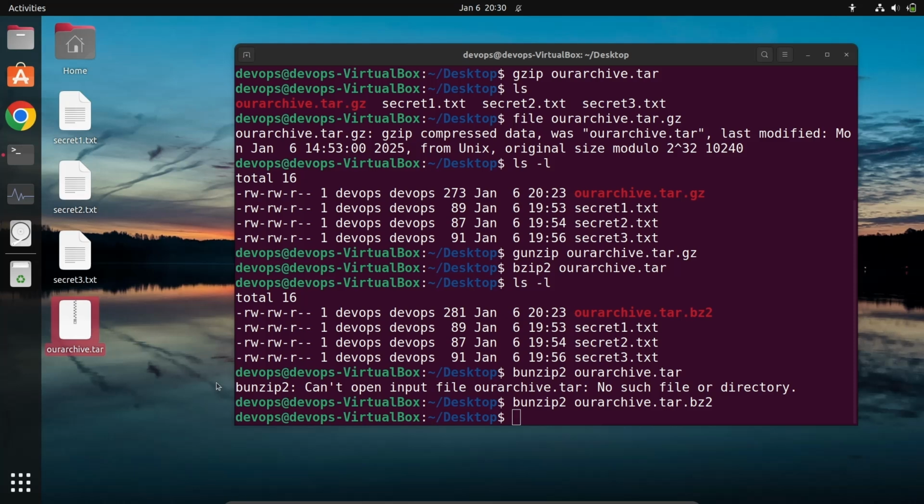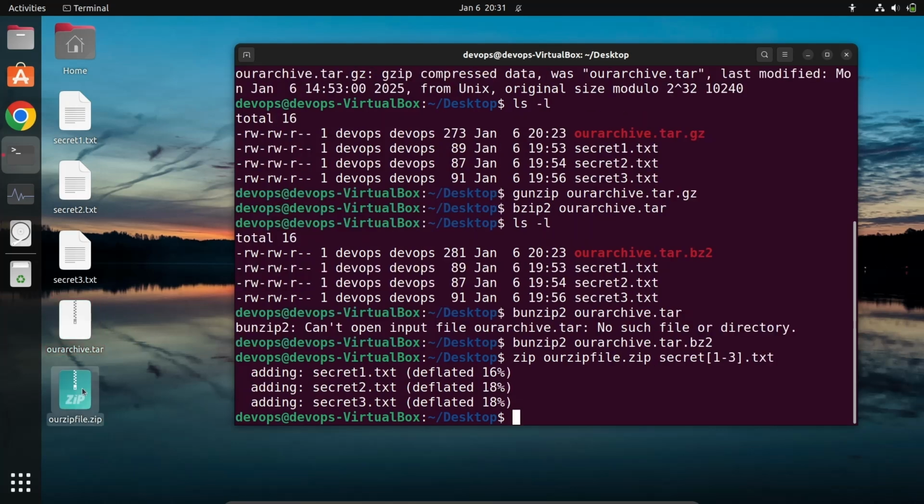Okay, also you can create zip files. Zip files are very useful and very well supported in Windows-like OS. So if you want to create a zip file, you can create that. What I will do is give the zip command, then our zip file dot zip, and I want to add secret123.txt.